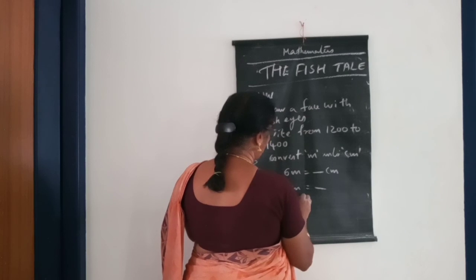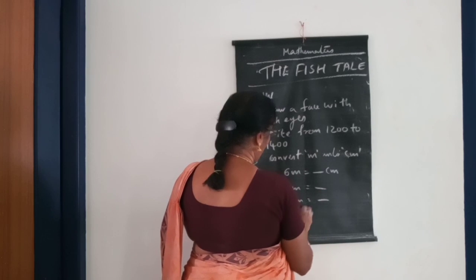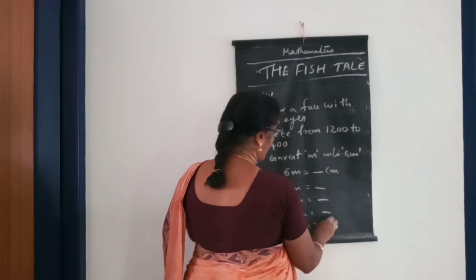Then 13 meter, 12 meter, 25 meter equal to dash.